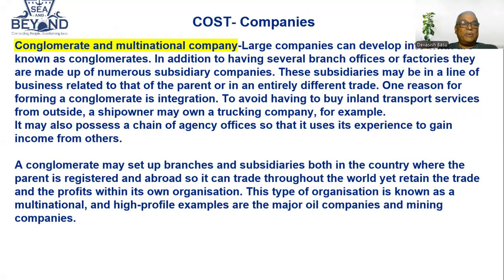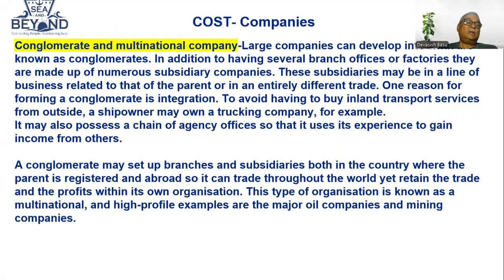One reason for forming a conglomerate is integration, to avoid having to buy inland transport services from outside. A ship owner may own a trucking company, for example. It may also possess a chain of agency offices so that it uses its experience to gain income from others.